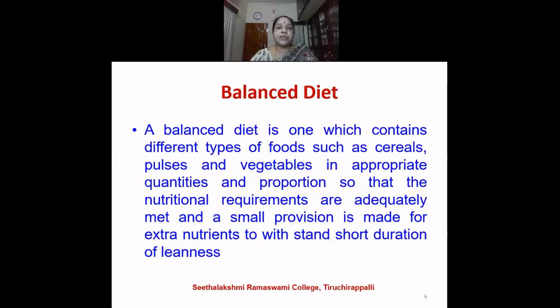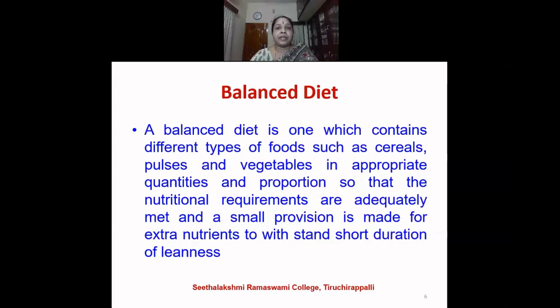So consumption of puri with channa, a glass of juice, and or a glass of milkshake will become a balanced diet. So you should know how to convert the daily regular meal into a balanced diet, which can be done by incorporating the 5 food groups.